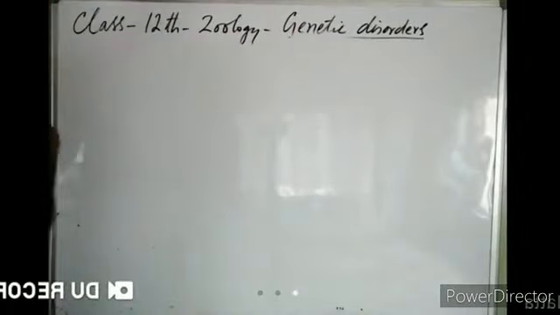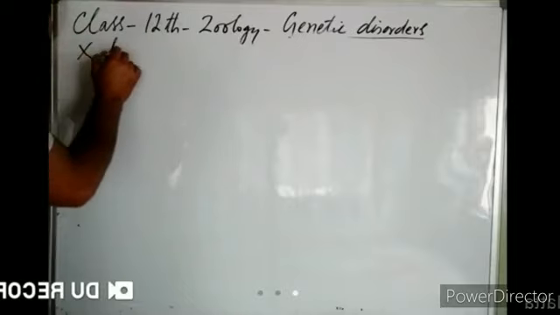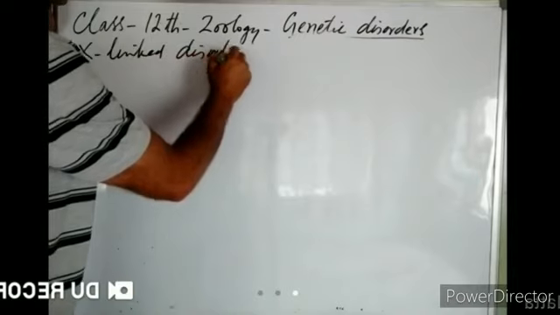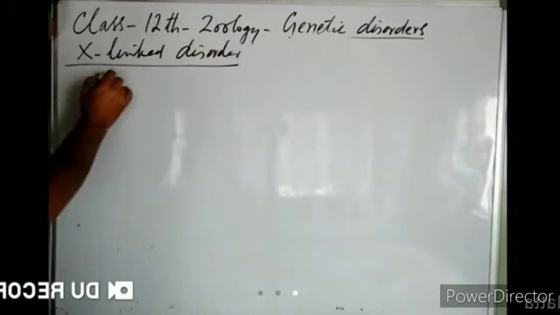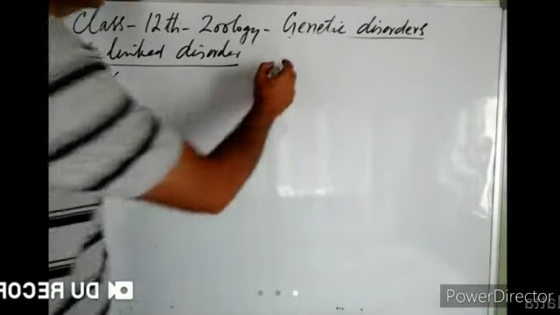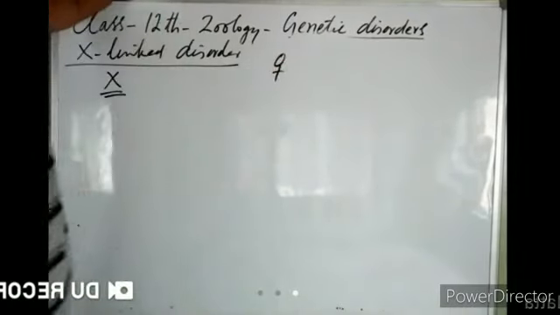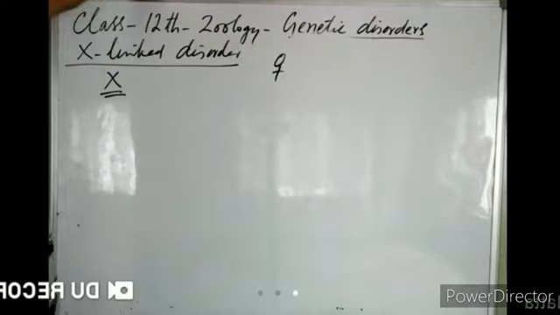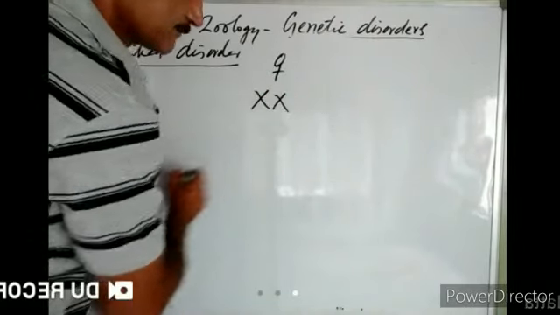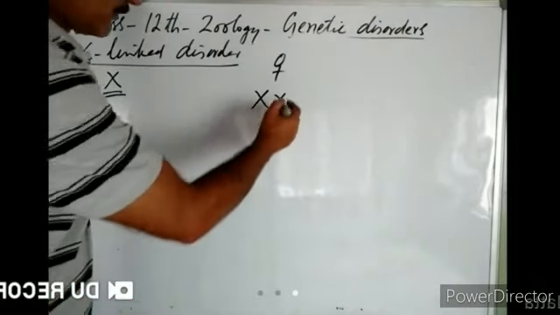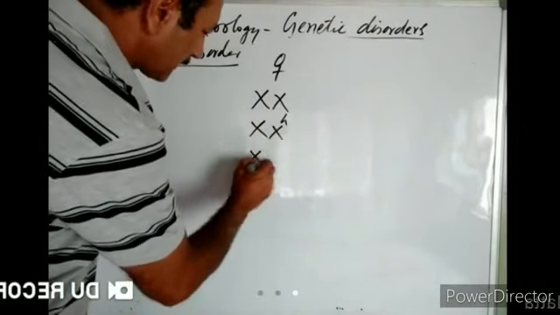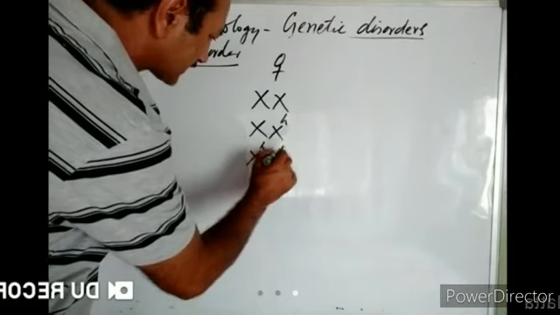Since it is an X-linked disorder, the gene for hemophilia is present on sex chromosome X. So for hemophilia, a female may be XX, a female may be XXH, or a female may be XHXH.